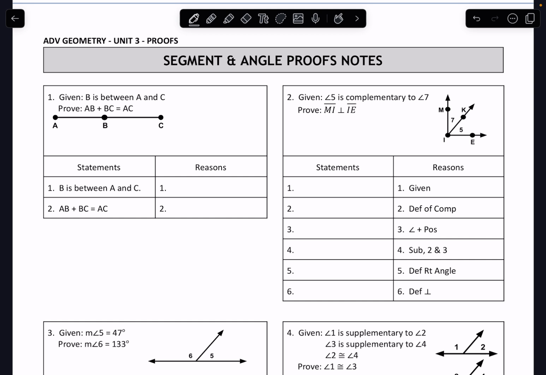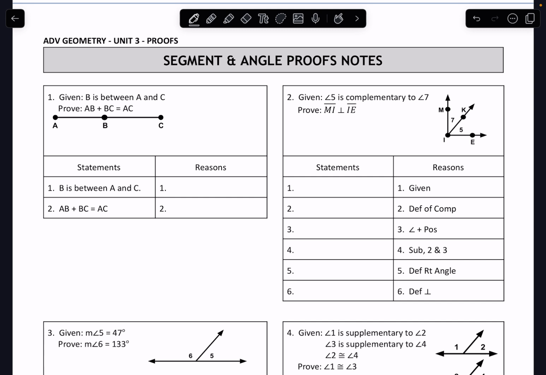Okay, so first of all, number one, this is our first proof here. It is a small proof. But I'm going to show you how to use your proof foldable to help you with this and the way that you would logically figure out what comes next, okay? That is the hardest part, is figuring out what comes next.